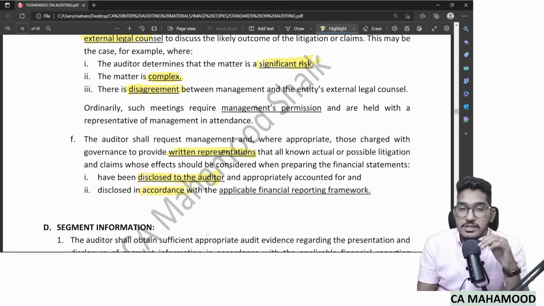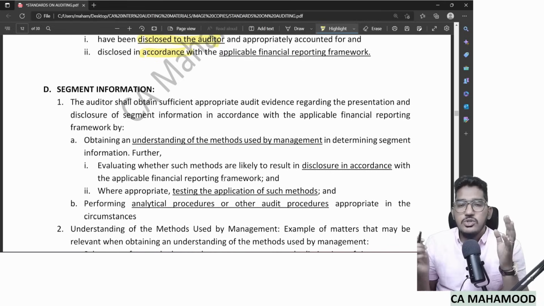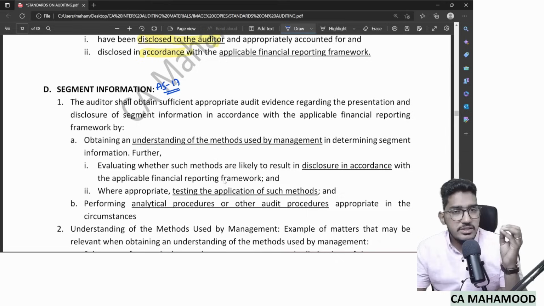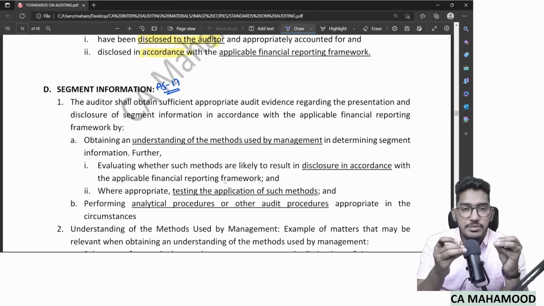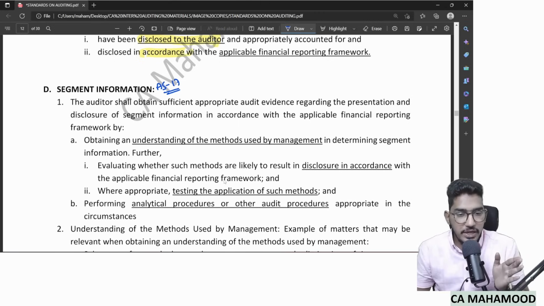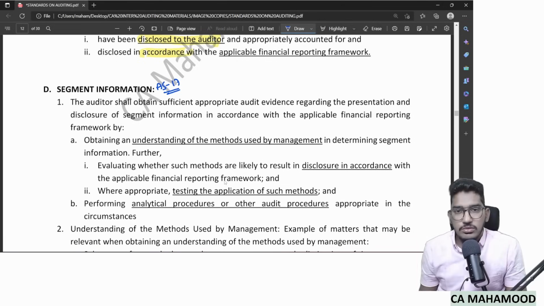Now the final thing is segment information. Very simple here, nothing much specific to revise. What they simply say is we have a dedicated accounting standard talking about segment information, AS 17. They will ask you to check whether the segment information your client has presented has been prepared and presented as per the requirements of the applicable financial reporting framework, which is AS 17. That's all. The summary is that only.